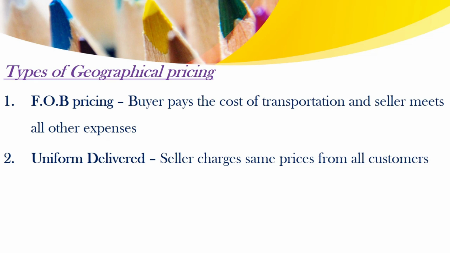In that, the first one is FOB pricing. FOB pricing is known as free on board pricing. Free on board pricing refers to the buyer paying the cost of transportation and the seller meeting all other expenses. That is known as FOB or free on board pricing. Second one is uniform delivered pricing. Uniform delivered pricing means the seller charges the same or uniform prices from all the customers irrespective of their location.